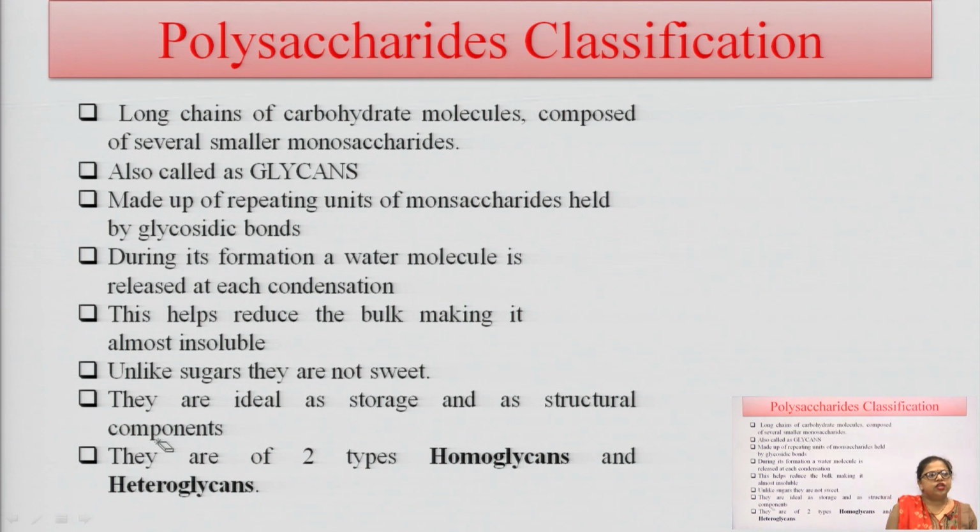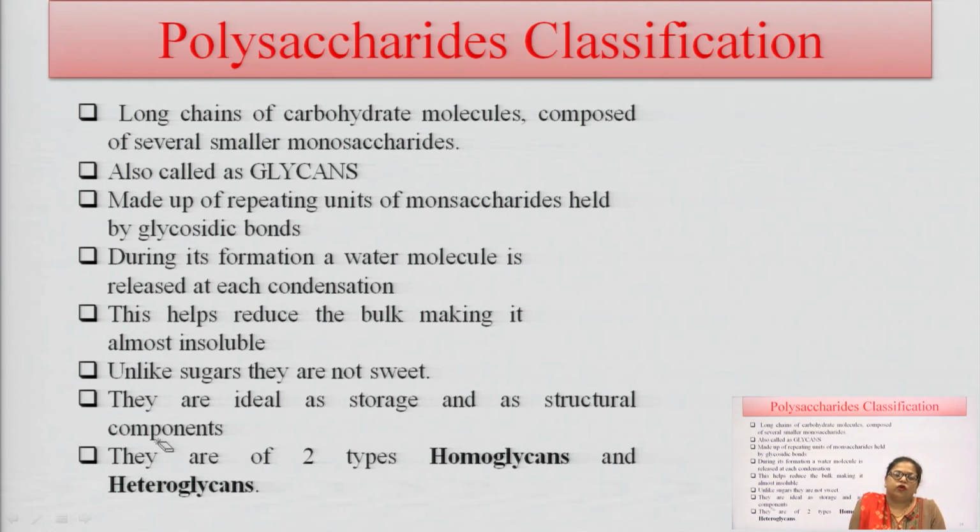Polysaccharide is a long chain of carbohydrate molecules composed of several monosaccharides, also known as glycans, because they are made up of repeating units of monosaccharides held by glycosidic bonds. During their formation, water molecules are released by the condensation process, and this helps reduce the bulk, making it almost insoluble.